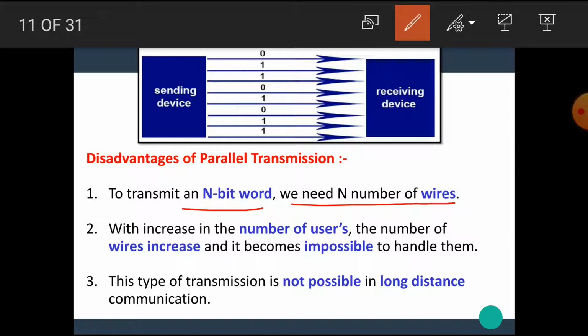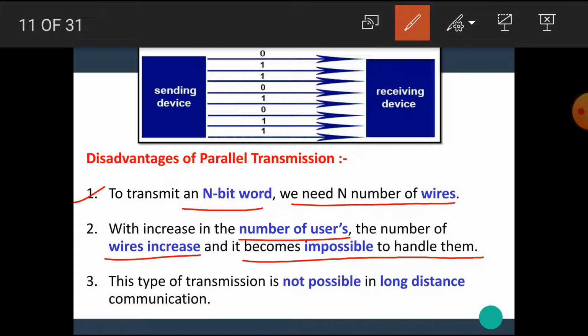Hence, it is the main disadvantage of parallel data transmission that to transmit an n-bit word, we need n number of wires. With an increase in the number of users, the number of wires increases and it becomes impossible to handle them.